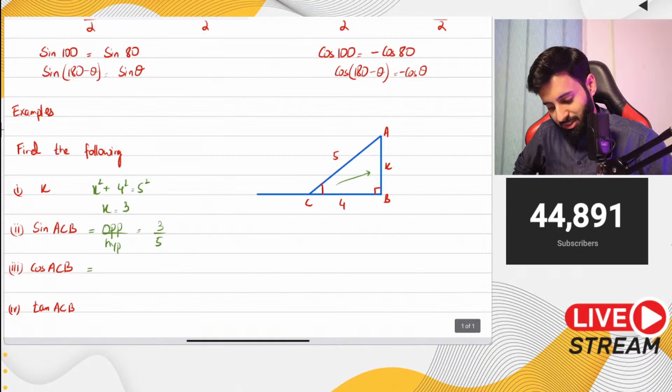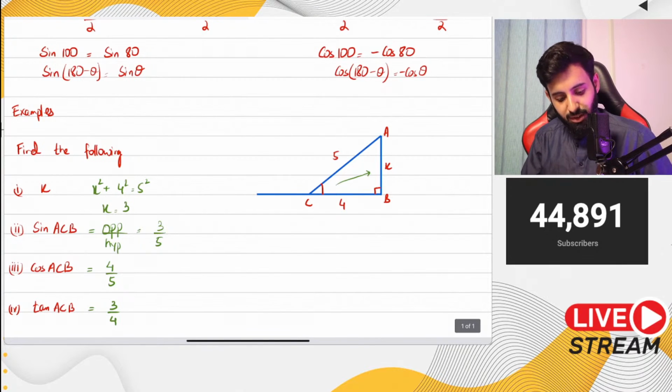Cos ACB means adjacent over hypotenuse. So that's 4 upon 5. And what about tan ACB? Tan is equal to opposite over adjacent. So that means 3 upon 4. Now, this stuff is pretty straightforward.